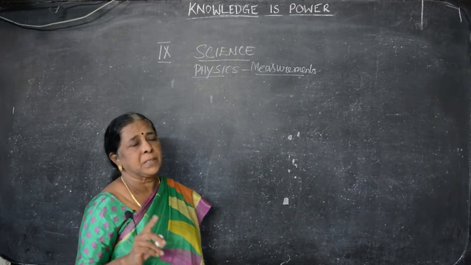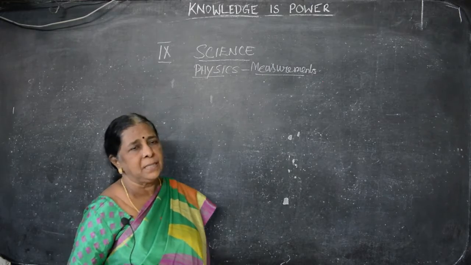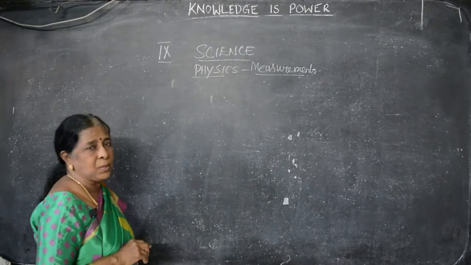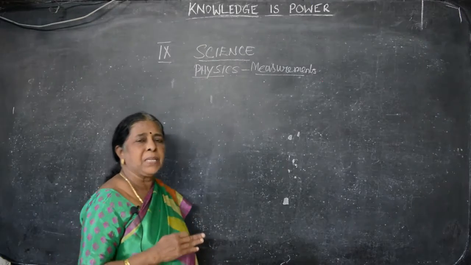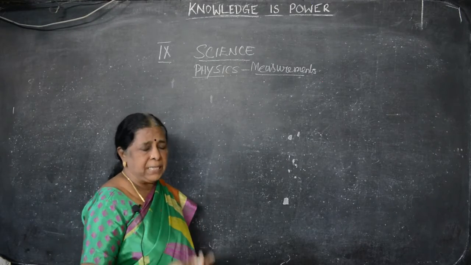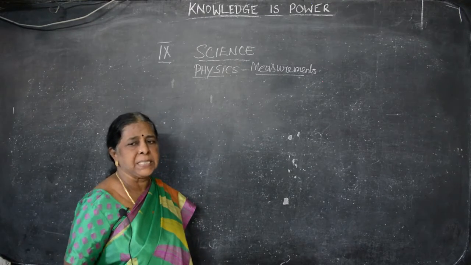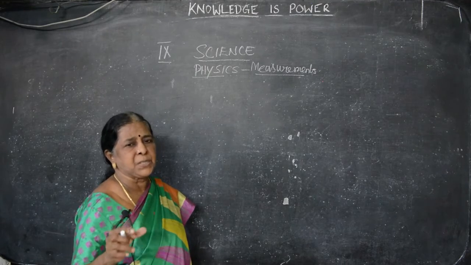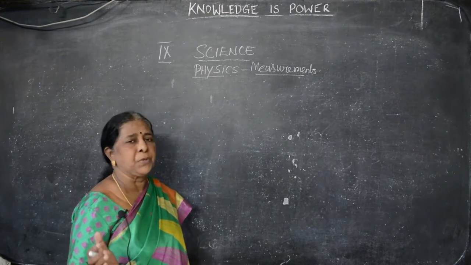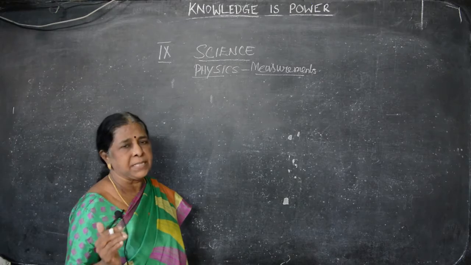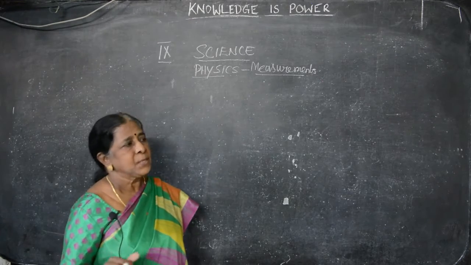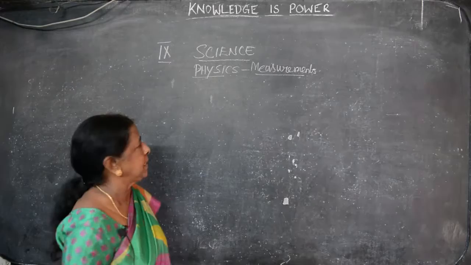Already I have completed one chemistry lesson and one biology lesson. Now we have to go for measurements. It's the simplest lesson. Measurement is very important. Wherever you go, either for grocery or textiles, there should be some measurement to find out. Measurement is to find out how much you need, that is the quantity. The quantity you are getting is represented by some units. So, that we have to see in this lesson in detail.